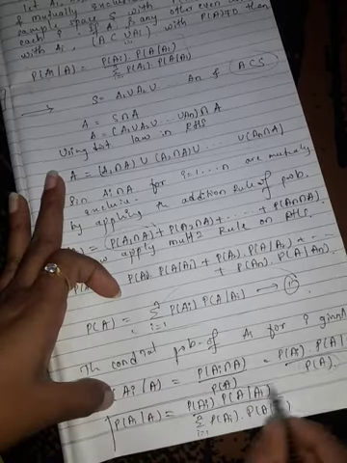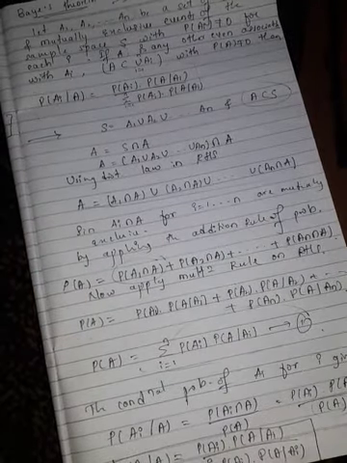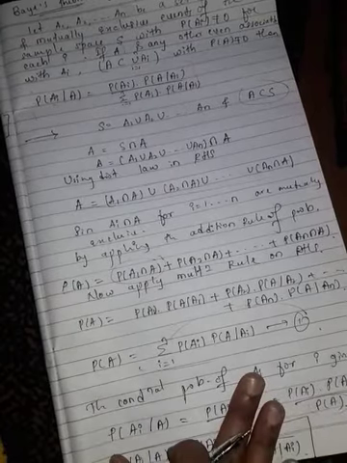So this is our required condition which we had to prove. This is our Bayes theorem. This proves Bayes theorem for conditional probability. This is a very, very important theorem. Now we have some results to note here.